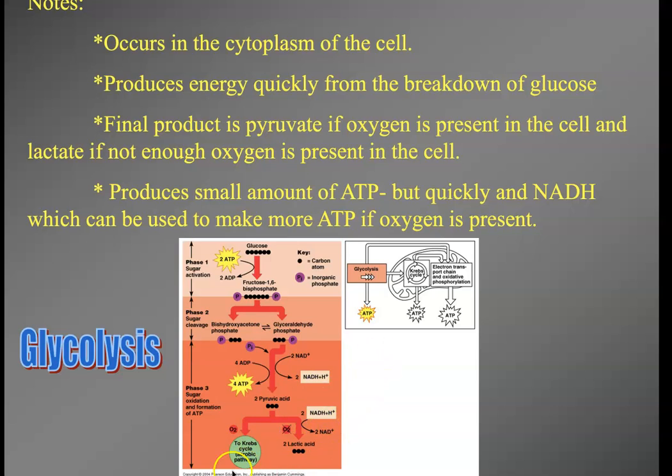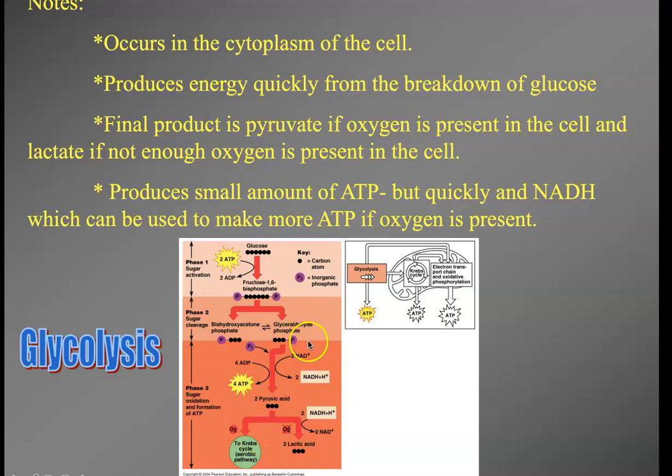Okay, so with anaerobic, without oxygen, you go through glycolysis, breaking down glucose in the cytoplasm. You get some energy, which is good, but you don't get a lot of potential energy, and the system kind of shuts down with the buildup of lactic acid. Now, what happens when you do work aerobically?